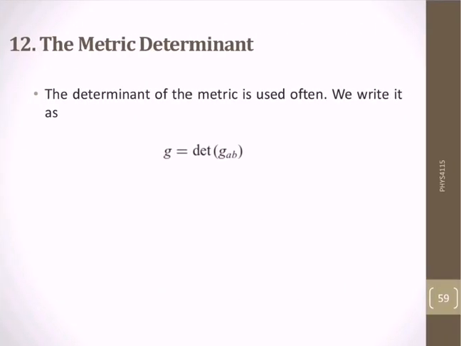Next, the metric determinant. The determinant of the metric is often used and we write it as g is equal to the determinant of g_ab. That's the last topic of our second chapter, and as well the last topic of lecture number 16.